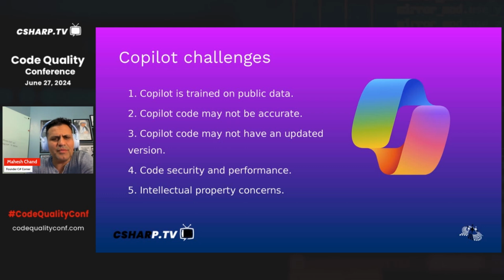IP is another problem, intellectual property, right? Because Copilot is trained on public data, it may be using some data that you're not supposed to use, because the author of that code has not given permission. Also, if you're building this for a company or as a product and you're selling the product, that could create problems and challenges in the coming time. So those are some of the major things you have to keep in mind when you're using Copilot.